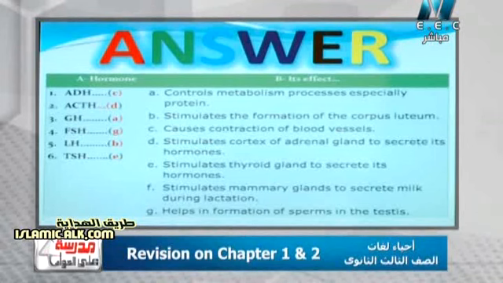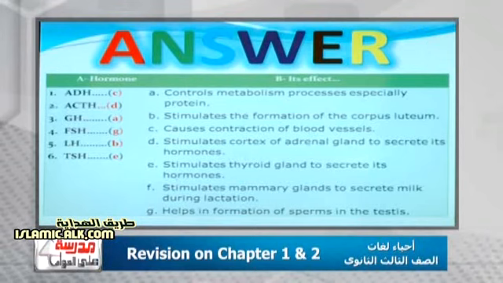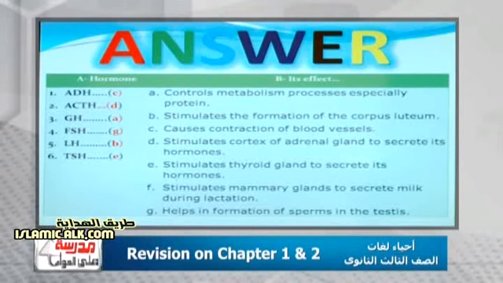Here the antidiuretic hormone's answer was causes contraction of the blood vessels. Adrenocorticotropic hormone stimulates the cortex of the adrenal gland to secrete its hormones. Growth hormone controls the metabolism, especially protein. Follicle stimulating hormone helps the formation of sperms in the testes. Then luteinizing hormone, or LH, stimulates the formation of the corpus luteum. Thyroid stimulating hormone, also called thyrotrophin hormone, stimulates the thyroid gland to secrete its hormones.